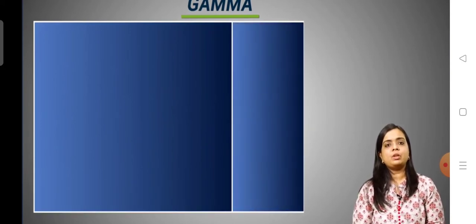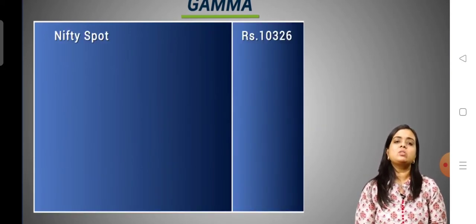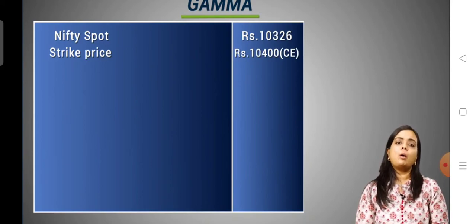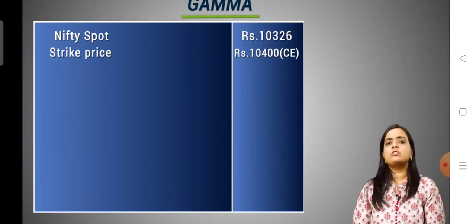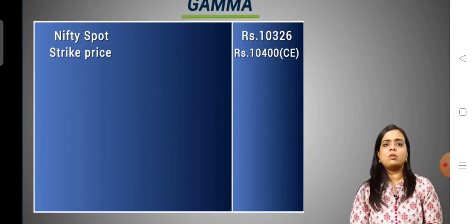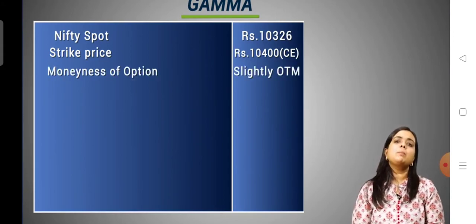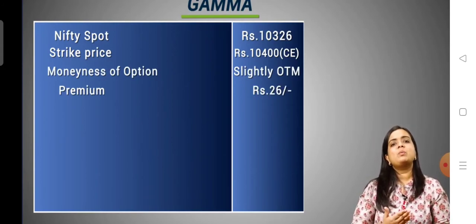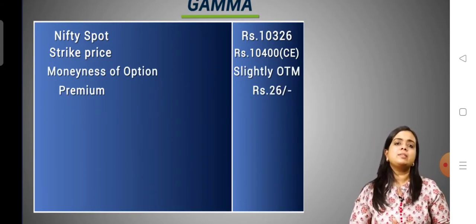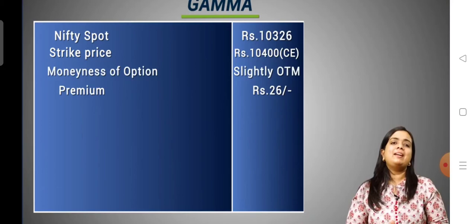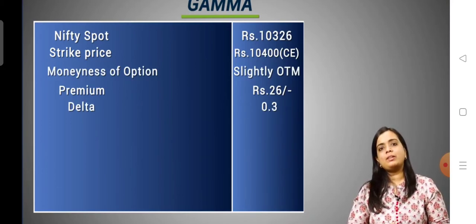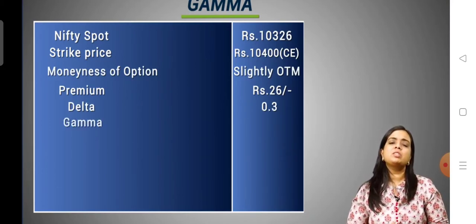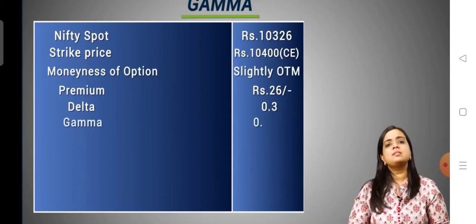For example, let's talk about a situation. Nifty spot is trading at 10,326. Option strike price is 10,400 and we are talking of a call option. So the moneyness of option is slightly out of the money and the premium at which it is trading is say 26 rupees. Delta of this option is 0.3 and gamma of this particular option is 0.0025.